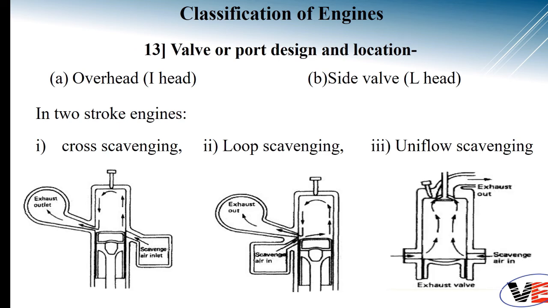And the uniflow scavenging engine. As shown in the figure, the incoming air enters at the lower end of the cylinder and leaves at the top. Means your air will intake here and leave at the top like this one. So the outlet is at the top of the cylinder. So the process is the uniflow scavenging engine.